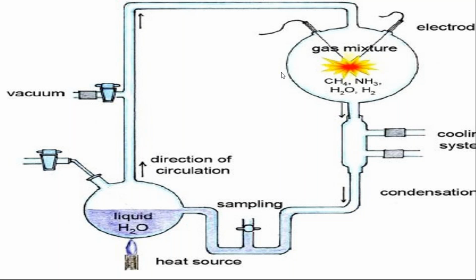This is the instrument which was set up by Miller and Urey. It has a vacuum, gas mixture, liquid water, sampling, and a condenser.